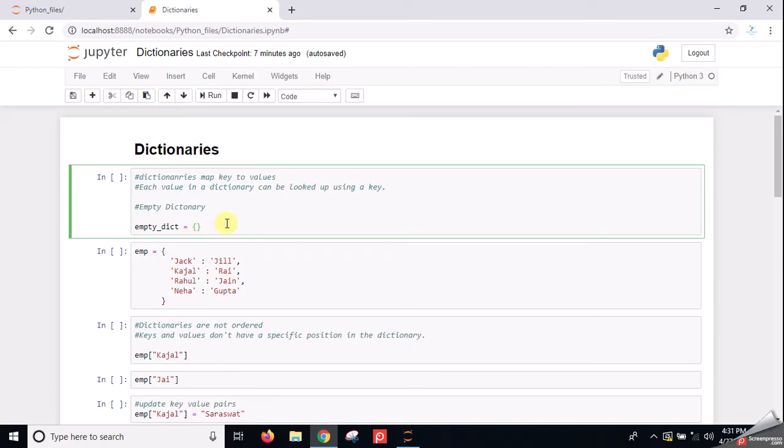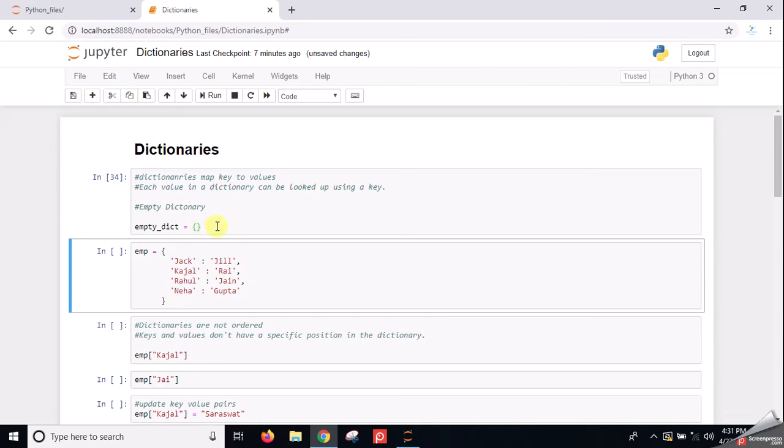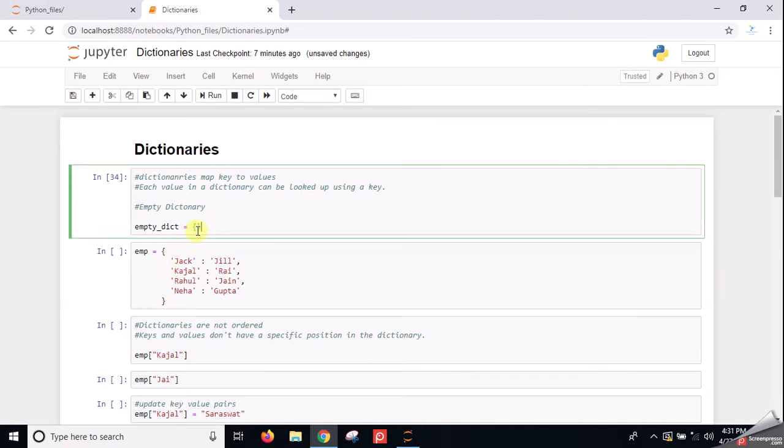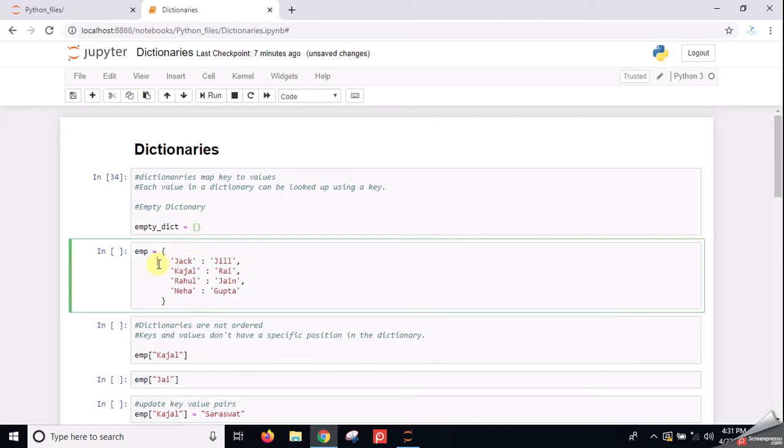That's why it is different from lists and tuples. Although the empty dictionary doesn't do anything, we should know how to define it. This is an example of an empty dictionary. Now it's time to look at some dictionaries which have values. I made a dictionary named EMP, the employee dictionary.